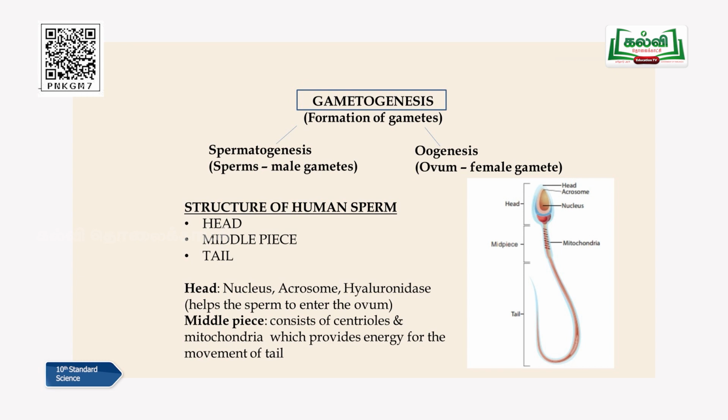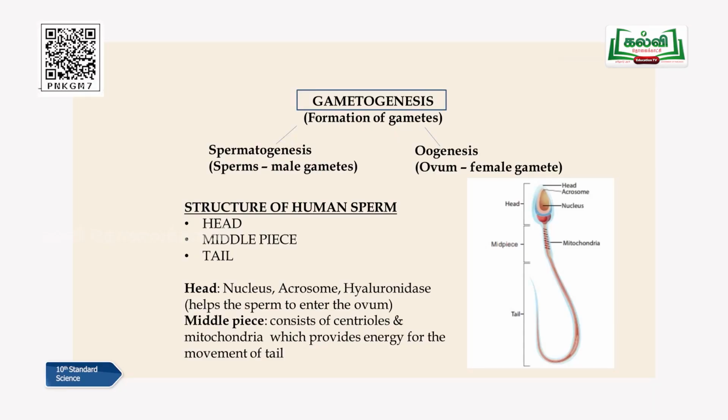So mitochondria, along with centrioles, help the tail of the sperm to move towards the ovum. They are in need of energy, so that energy will be provided by the mitochondria. And the tail, as I just now told you, is the motility organ in the case of sperm. I hope it is very clear. Head region, middle piece region, tail region.